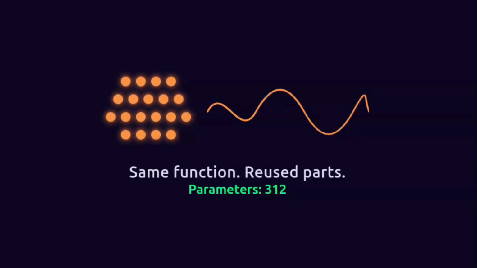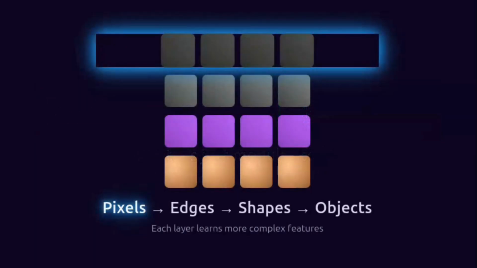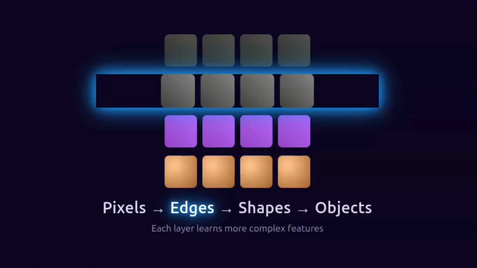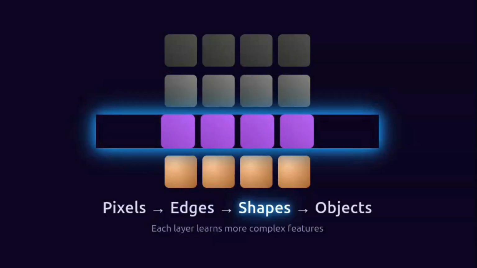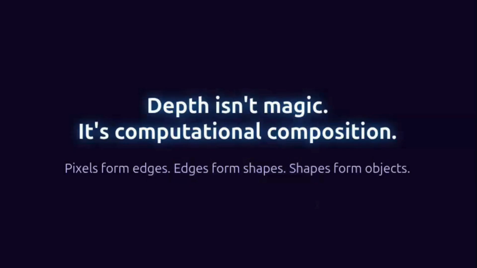Think about how you write software. You could write one gigantic function with 10,000 lines of code to run your entire app. But you don't. You write small, modular functions that build on each other. Neural networks do the same thing. Pixels form edges. Edges form shapes. Shapes form objects. Depth gives the network a way to reuse increasingly complex features. Depth isn't magic. It's just computational composition.